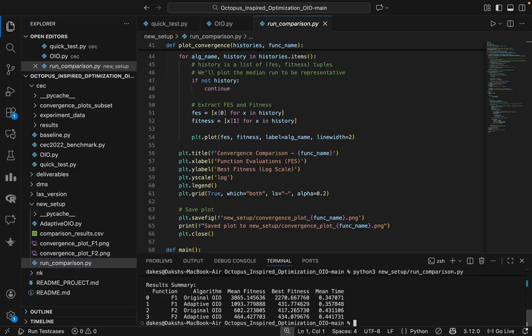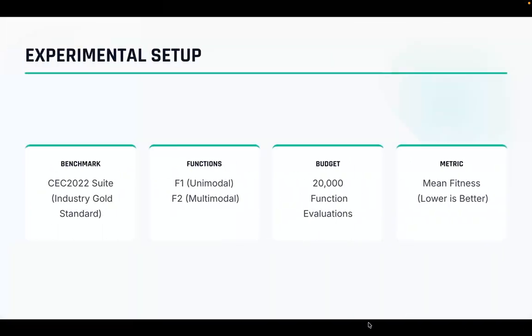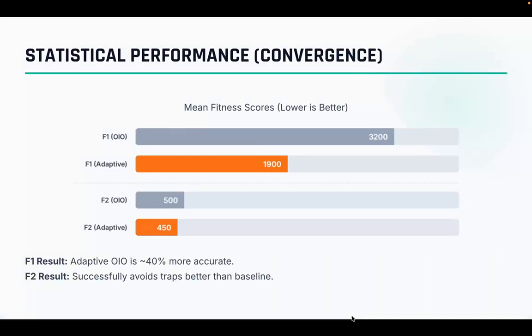Look at the mean fitness column. Remember, in optimization, lower is better. 0 is perfect. On F1, original OIO got around 3200. Our adaptive OIO got around 1900. That is a massive difference. So let's analyze those numbers. On function F1, our adaptive OIO achieved a 40% improvement in convergence accuracy.